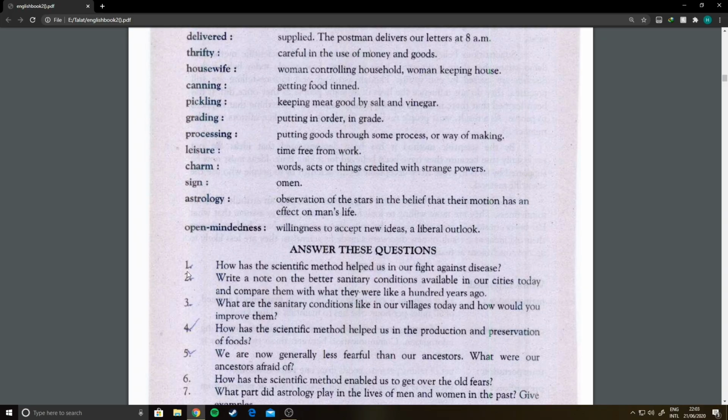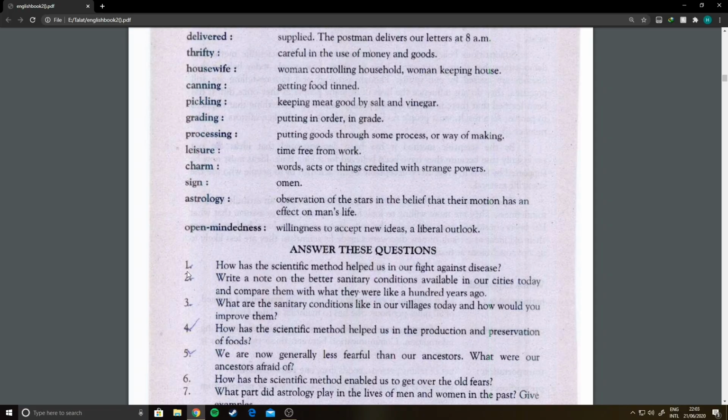Nowadays, those diseases or those epidemics are non-existent that were there 100 or 200 years ago. You know that there are a lot of types of vaccinations that control these diseases that were once very much dangerous for human beings.